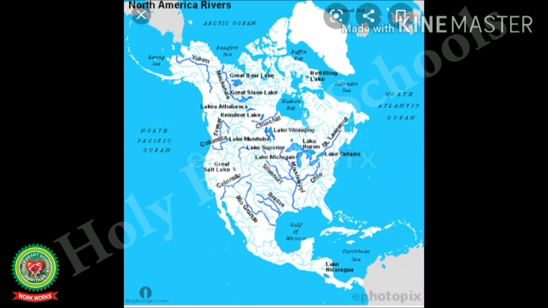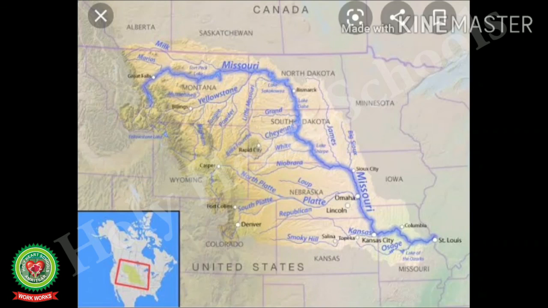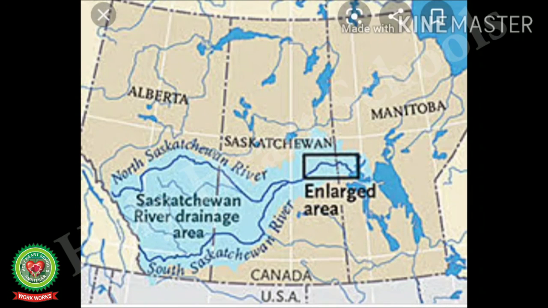Let us see through the map. All important rivers are shown in this map. All important rivers of North America flow through these plains. With this, we have come to the end of this topic.